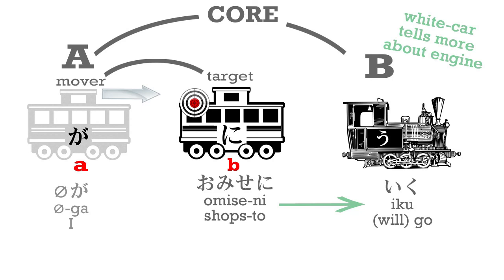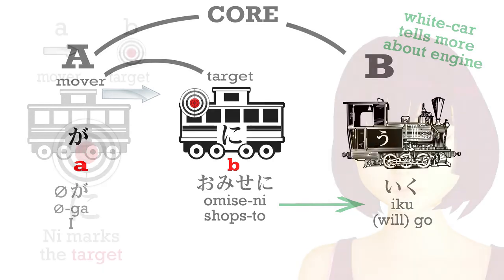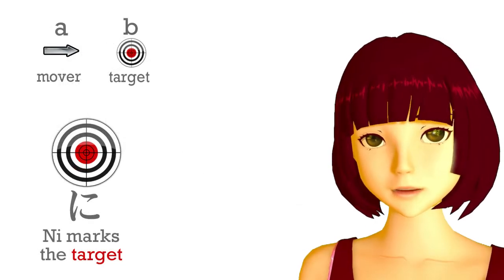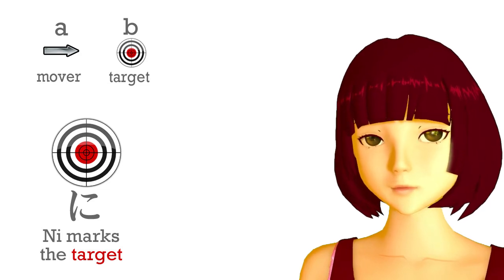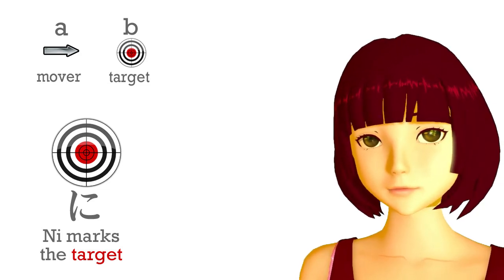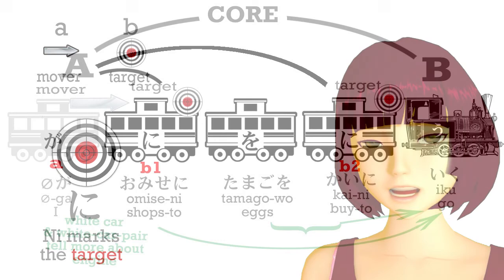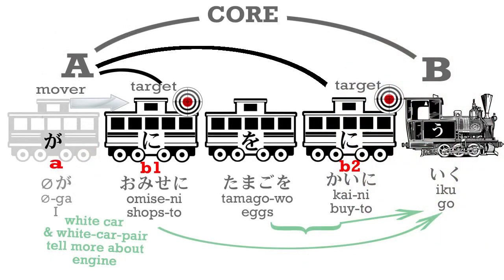However, we can also mark a subtler kind of target. So we can say, omise ni tamago o kai ni iku. That's, I go to the shops to buy eggs. Omise is shops, shop is mise, and we put the honorific o on it because we give honor to the people who help us to have all the lovely things that we are lucky enough to have.